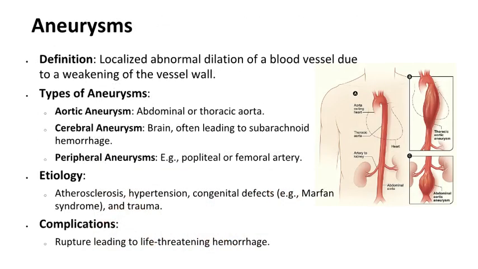Aneurysms represent localized dilations in blood vessels. Aortic aneurysms, for instance, can be life-threatening if ruptured. Common causes include hypertension, atherosclerosis, and connective tissue disorders. Imaging modalities like CT or ultrasound help diagnose aneurysms, and treatment often involves surgical repair.